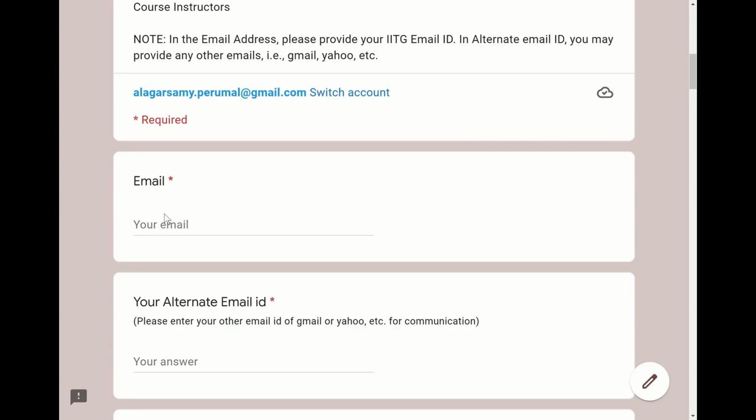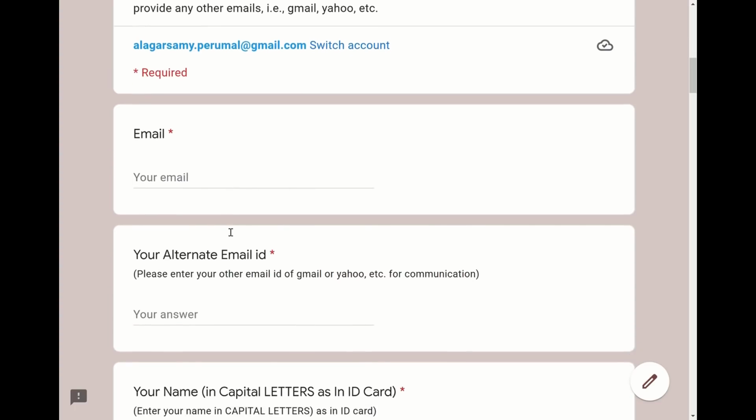Sometimes the mails go to the spam folder, and this is the communication we received last year, students. So please check and ensure to set it up, because this email address is essential to access various softwares for online classes and also for submitting assignments and so on. So it is your responsibility to set up at the earliest so that you are able to access the classes and other activities immediately once the session starts.